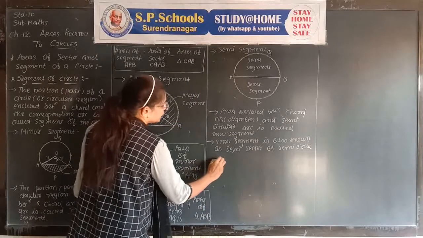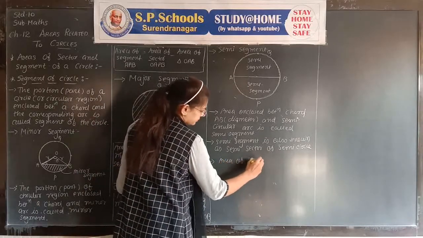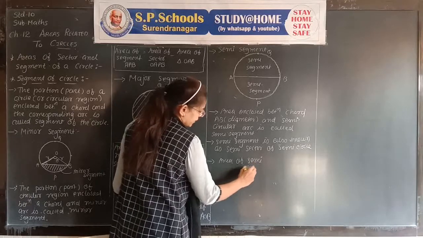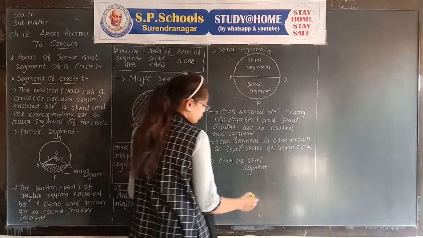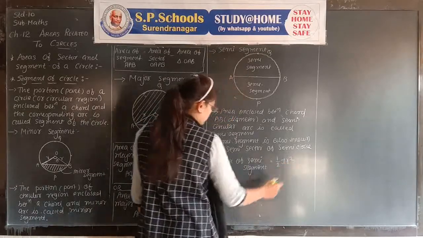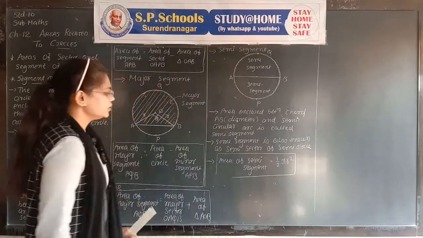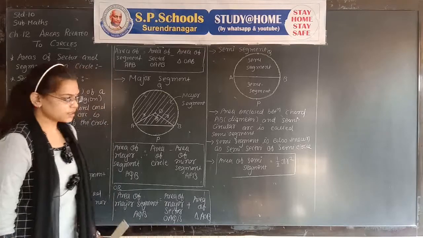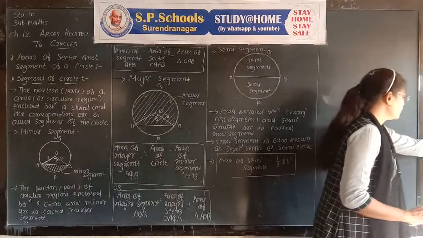Now the area of a semicircle is equal to half of pi r squared. Half the area of the circle is called the area of a semicircle. The segment topic is completed here.